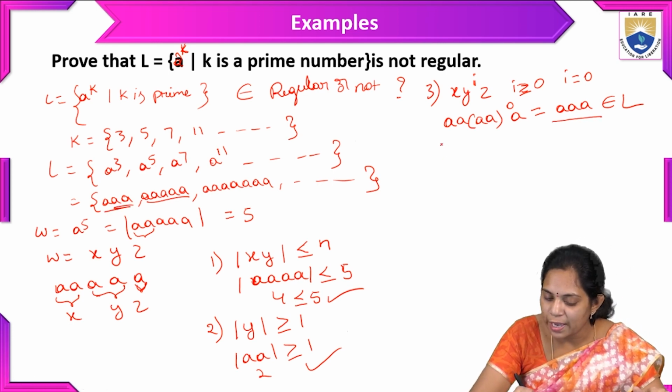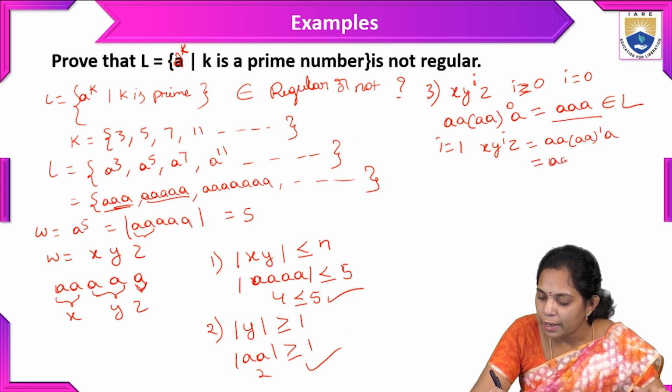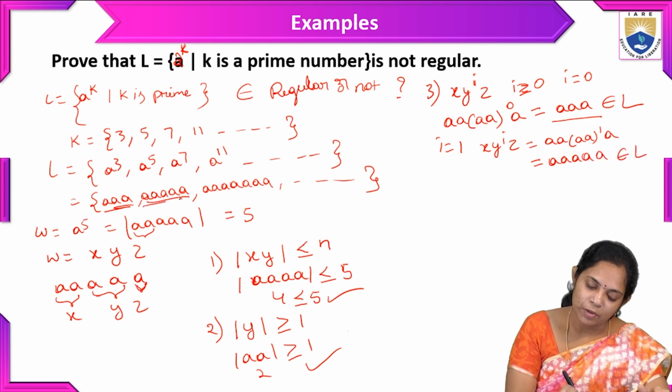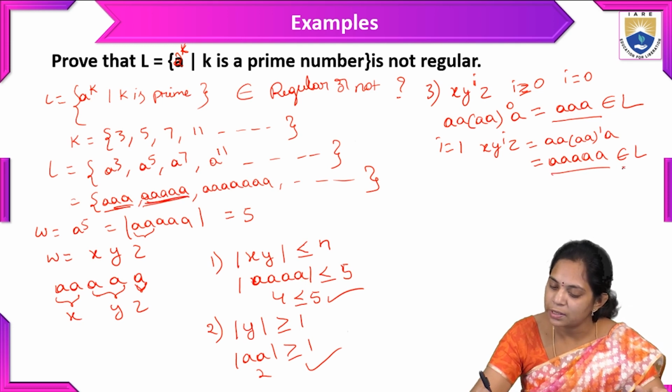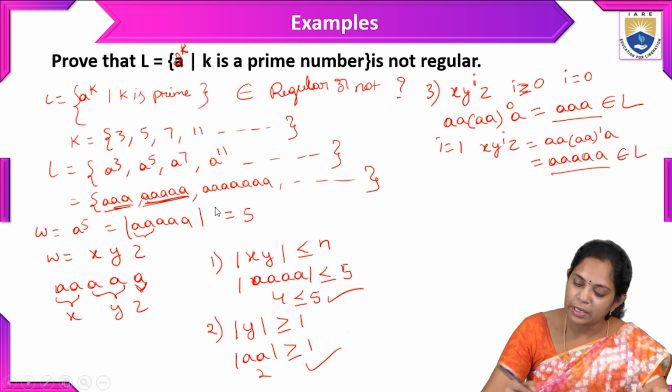And let's take i equal to 1, and here x y power i z is equal to a power 1 and a. So here a, a, a, and this also belongs to the language. The same string is there in the given language.